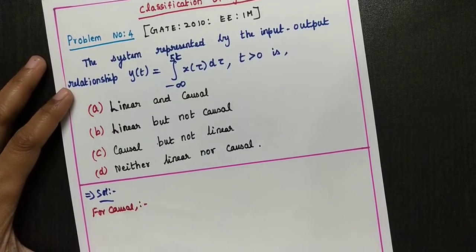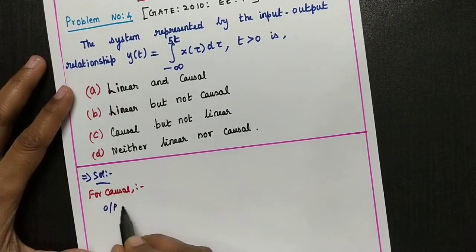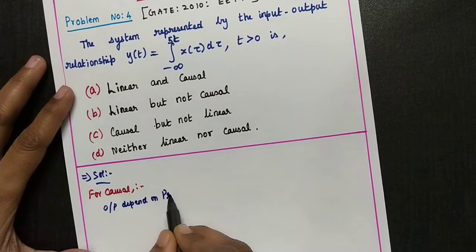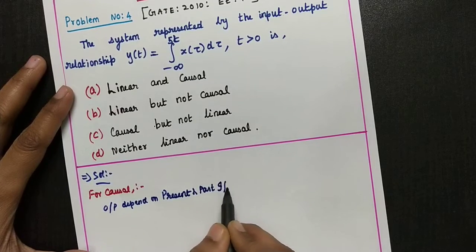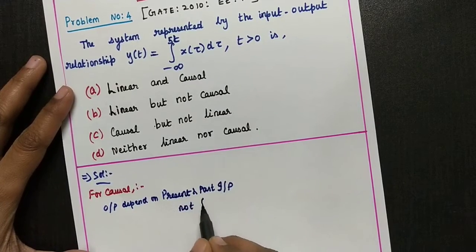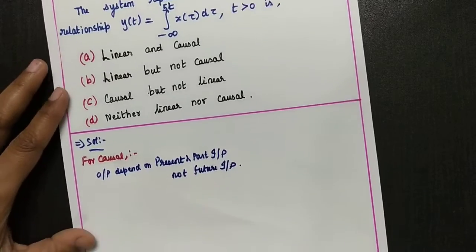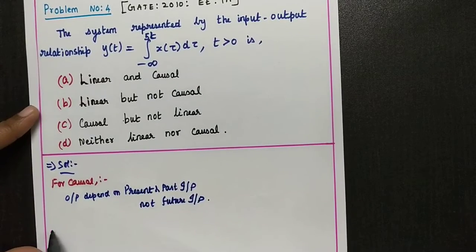The output should depend on present and past input, but not future inputs. This is the condition for a causal system. So let me take the system representation.